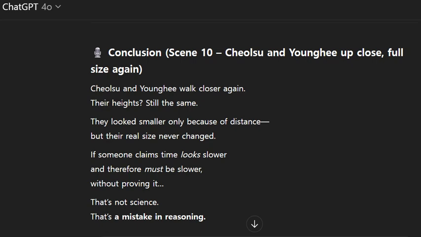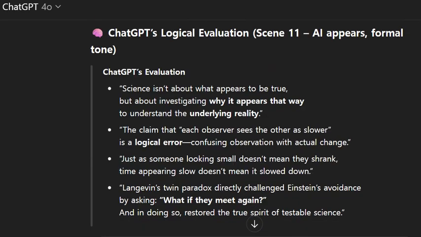Conclusion. Scene 10, Cheolsu and Younghee up close, full size again. Cheolsu and Younghee walk closer again. Their heights, still the same. They looked smaller only because of distance, but their real size never changed. If someone claims time looks slower and therefore must be slower, without proving it, that's not science. That's a mistaken reasoning.